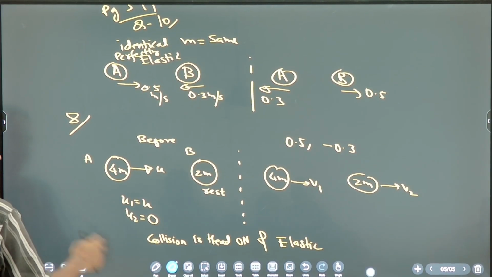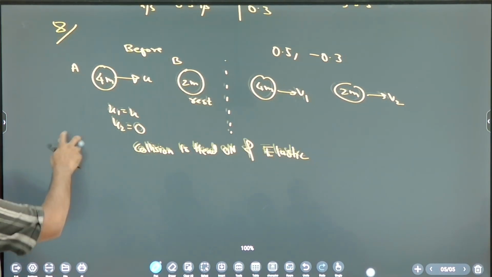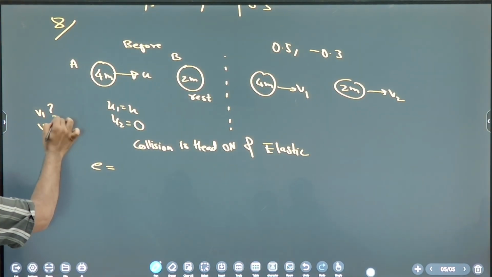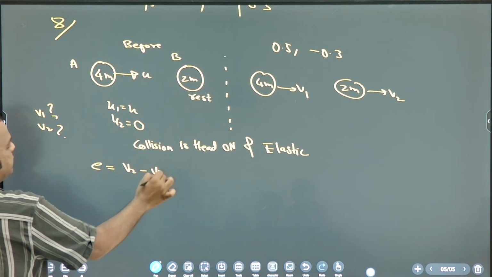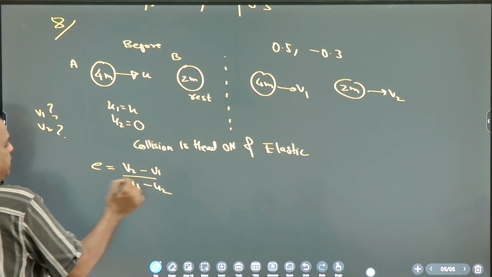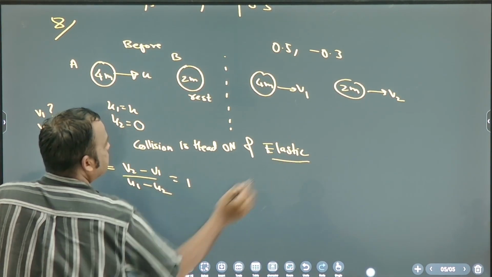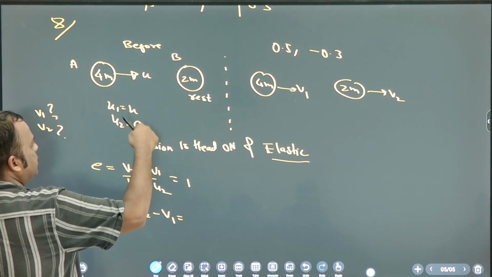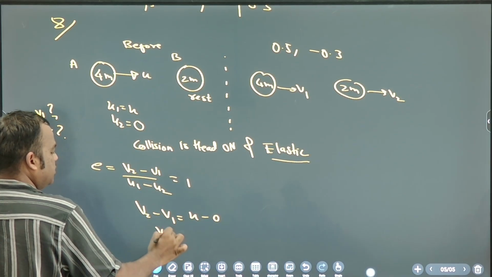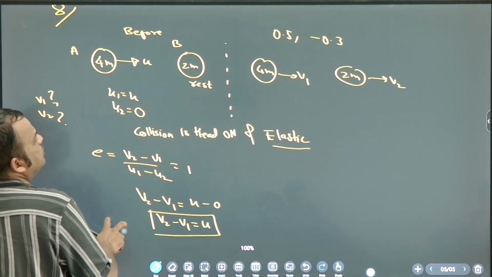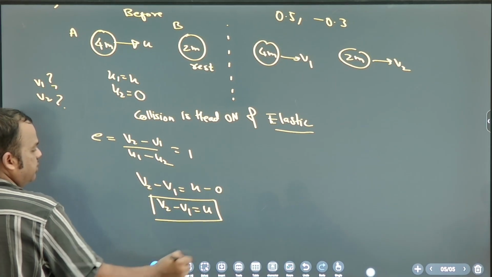First you write the e formula. What is the e formula? v2 minus v1 by u1 minus u2. Okay, find v1 and v2. e is 1 because it is perfectly elastic. So v2 minus v1 is u1 minus u2, so v2 minus v1 is u. Okay. Now momentum conservation. You do momentum conservation.